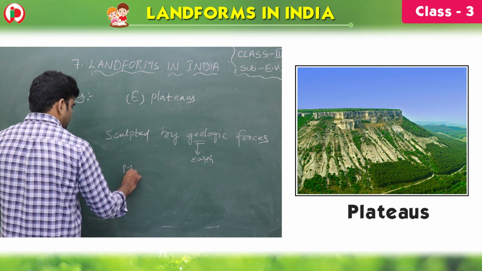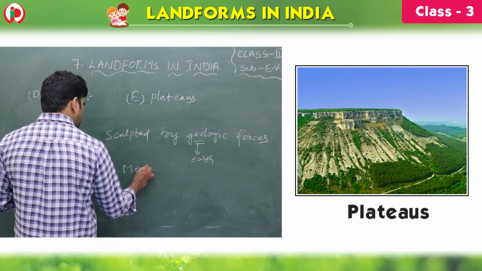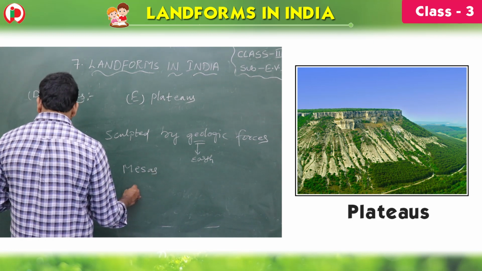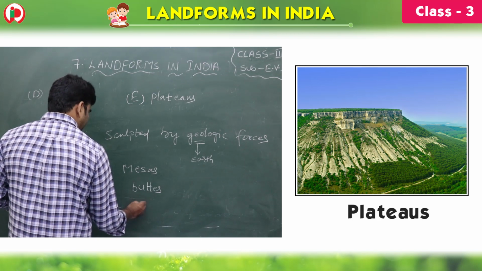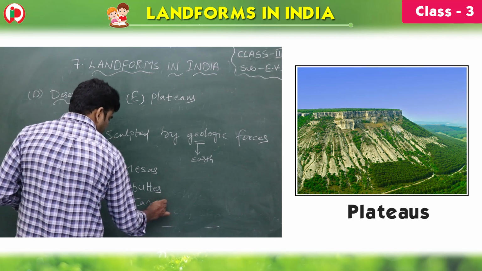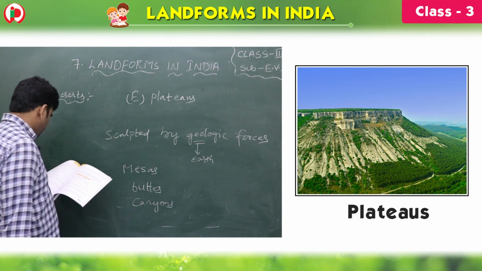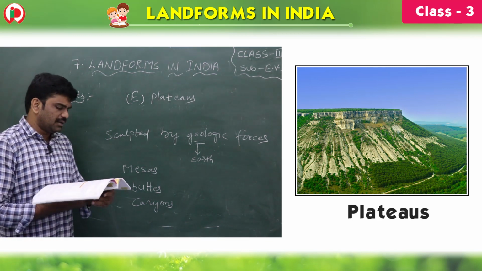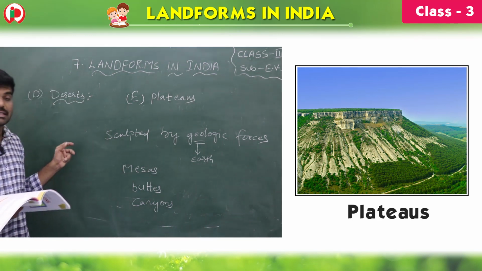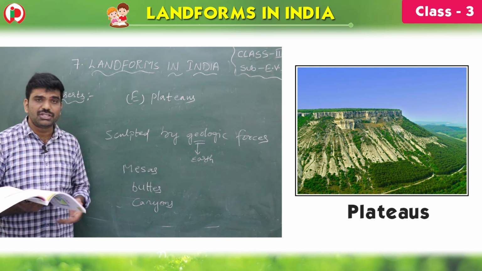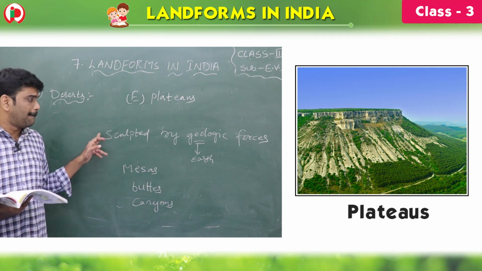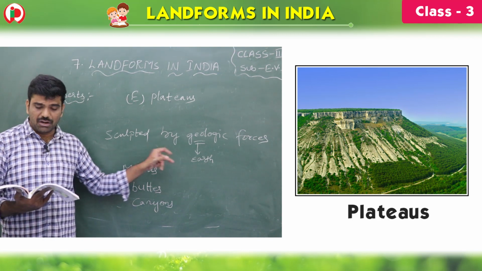So here, mesas. Next one is buttes and canyons. Children, once again, plateaus are sculpted by geologic forces.